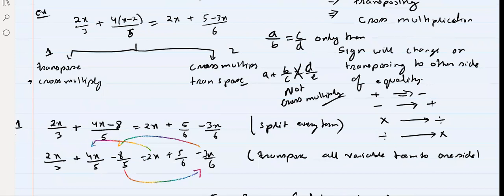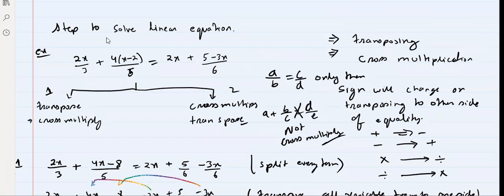Should I teach the second approach? The second approach means first take LCM, then cross multiply, then transpose, the opposite of what we did in this one.